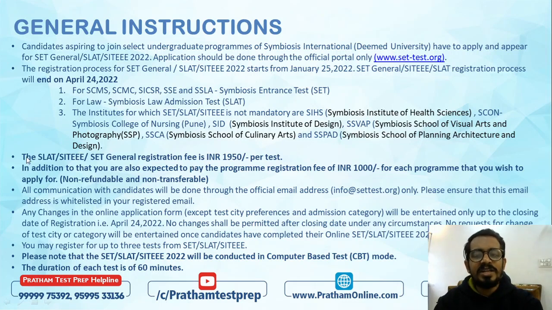Now below that we have an option called SLAT. The general registration fee is 1950 rupees. Right, and below that we have one more amount, which is 1000 rupees per option. So this is important guys, please pay attention to this. Symbiosis University के अंदर आप options के लिए दो बारी पेमेंट करते हैं. ऑलराइट, सिम्बोसिस के अंदर आप दो बारी पेमेंट करेंगे.